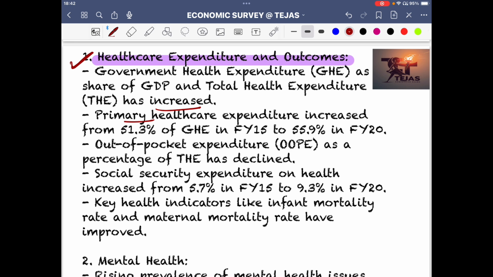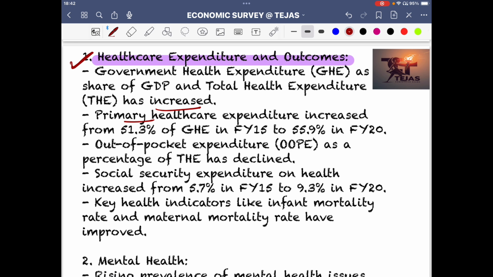51.3% of GHE in financial year 2015 to 55% in financial year 20. This is very important, because primary healthcare is to be very much focused on. Tertiary is the high-end things that are done, but primary healthcare, the day-to-day affairs of health, is very important to be addressed.